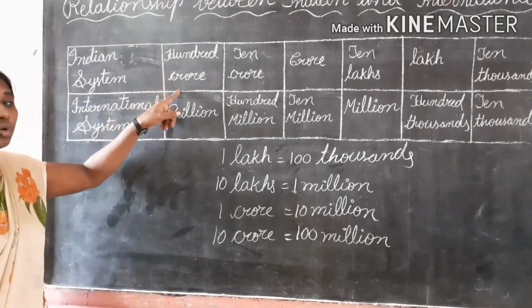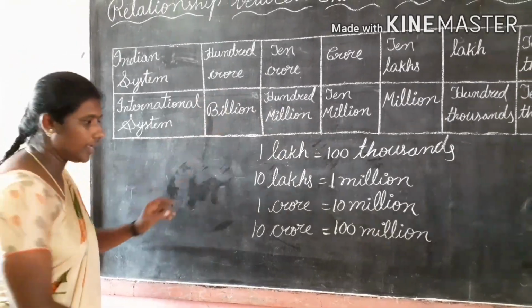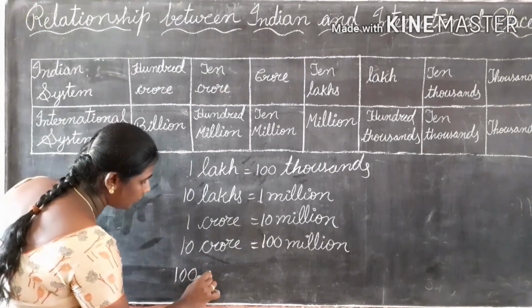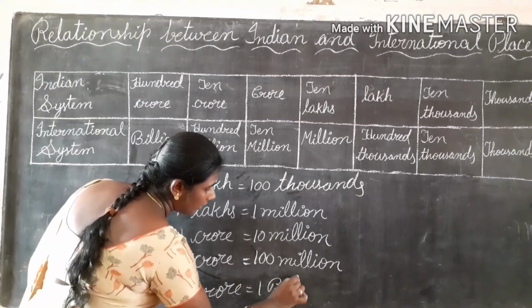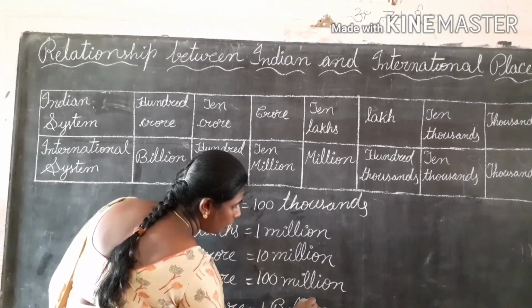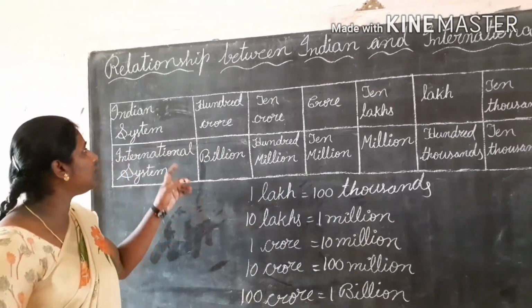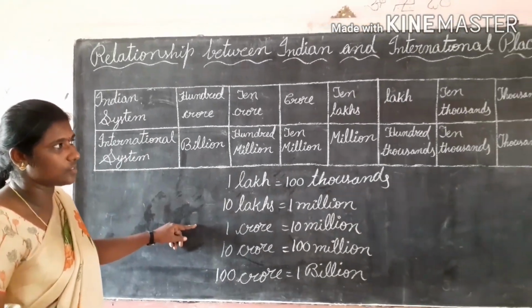Next, 100 crore is equal to 1 billion. This is the relationship between the Indian system and the international place value system.